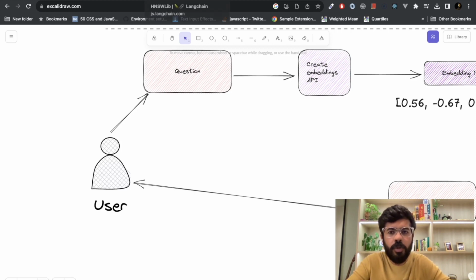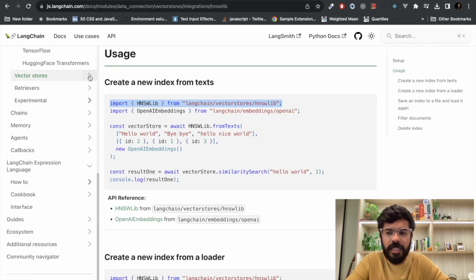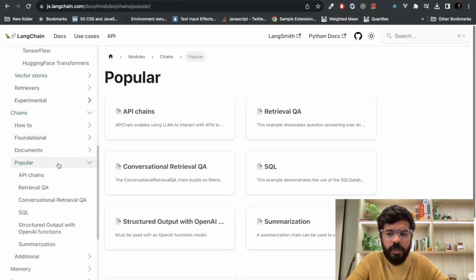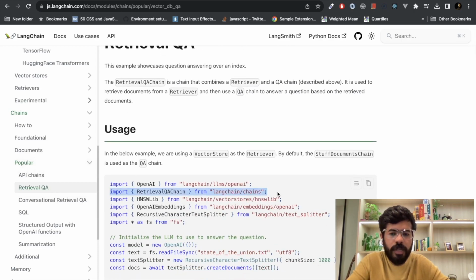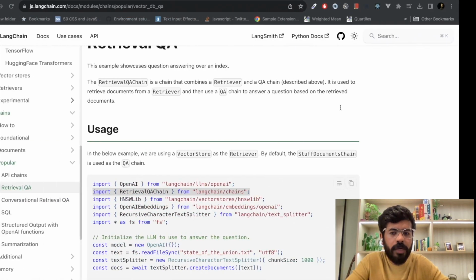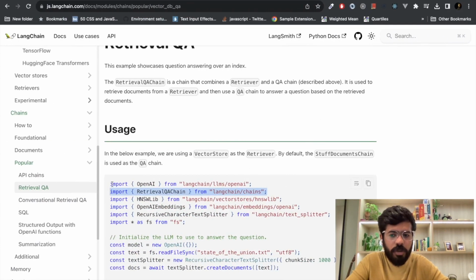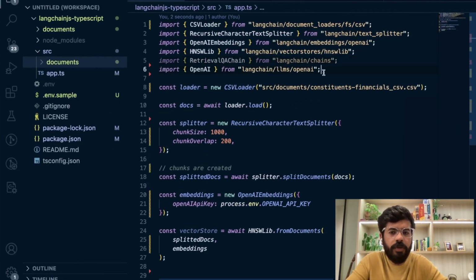Very simple. We will go back again to our library. The first thing we will need is something called chains, and we will use the popular chain, which is Retrieval QA. So we will import this chain here. We also need a large language model, so we will import OpenAI as well, because this model will give us GPT 3.5 Turbo.